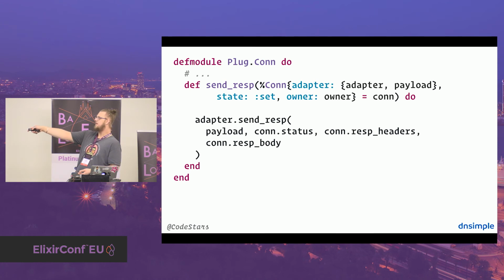Then we also have the owner. This is parsed out of the connection here, because in the real implementation it has more code than what I'm showing here. It's also sending a message to the owner that this thing was sent. But this is an interesting line. On the module we pass in, we call send response with the payload in order to identify it. So in our case, this is the socket. We pass down the status, the response headers, and the response body.